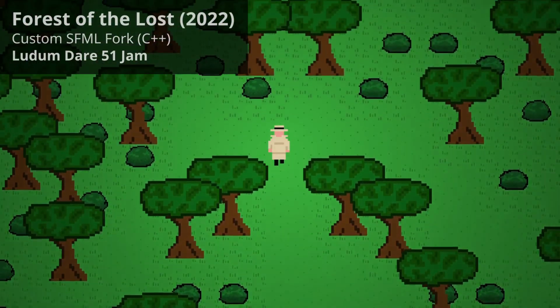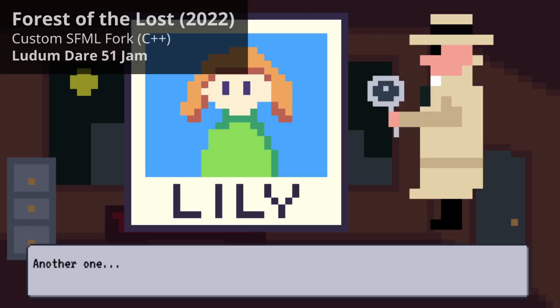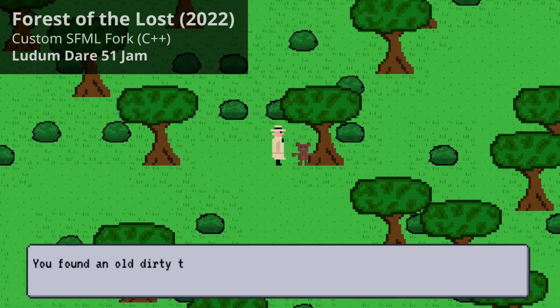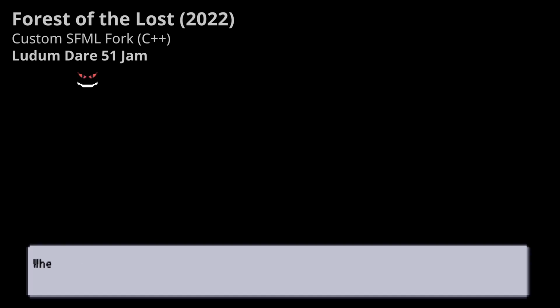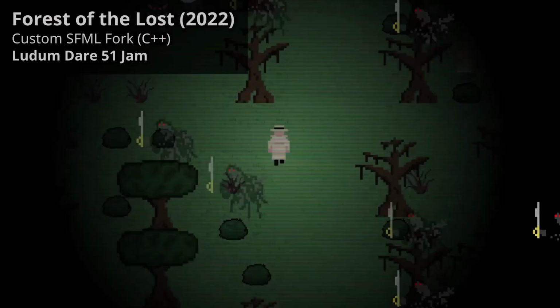Forest of the Lost is another game jam entry where we're trying to experiment with a horror theme. In this game, you're a detective in charge of finding a lost girl. This girl was lost in the forest and you go into it trying to find clues. Eventually you realize the game is actually spooky, and as you make progress, the enemies are stronger and the game gets darker.